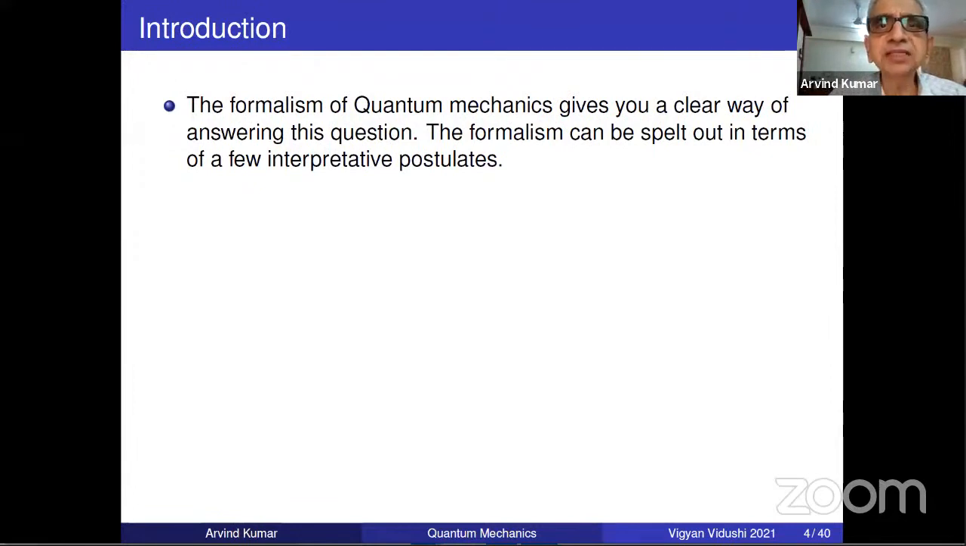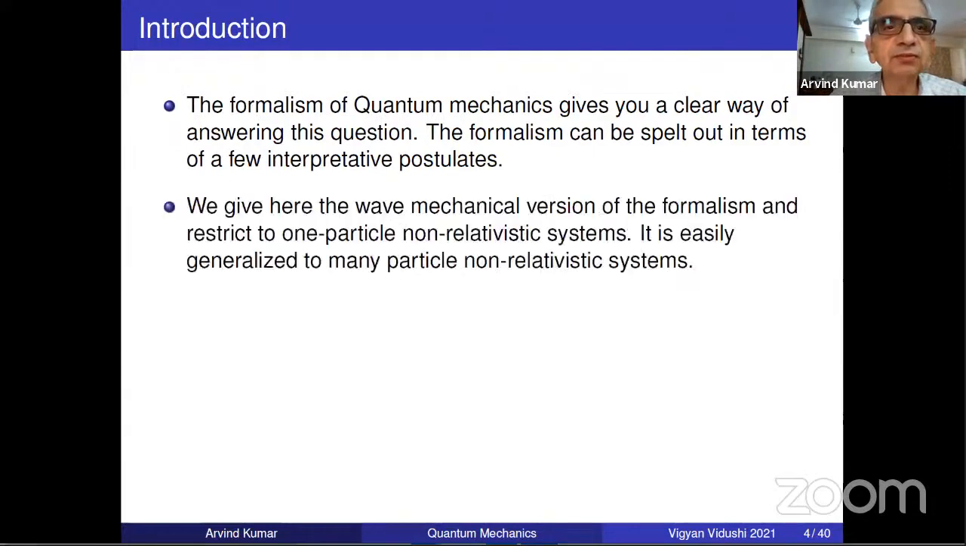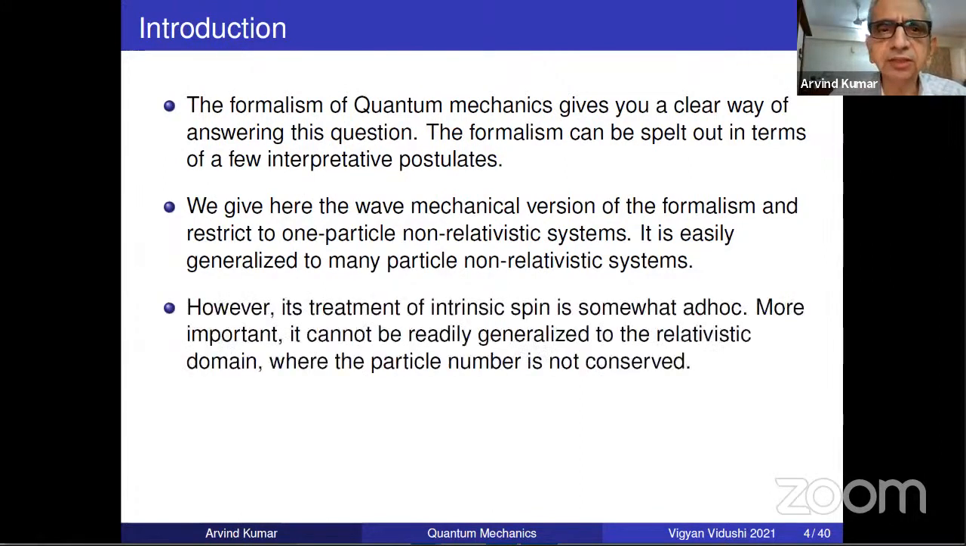So the formalism that we are going to describe gives you a clear way, and the formalism can be spelled out in terms of a few interpretative postulates. I'm going to give the wave mechanical version of the formalism and restrict to one particle non-relativistic system. But the formalism is very general, as I have been saying many times. It is easily generalized to many particle non-relativistic systems. However, its treatment of intrinsic spin is somewhat ad hoc. Ad hoc means not very systematic. It doesn't follow clear-cut from a theory. You sort of graft onto the wave mechanics intrinsic spin theory.